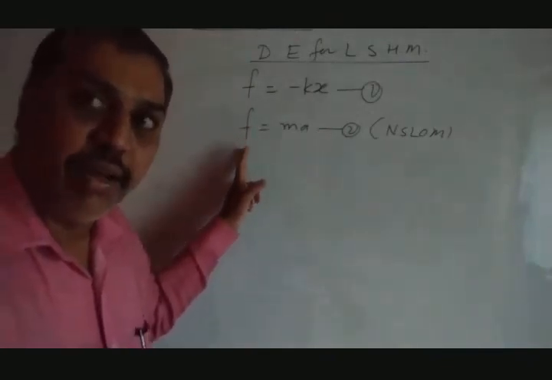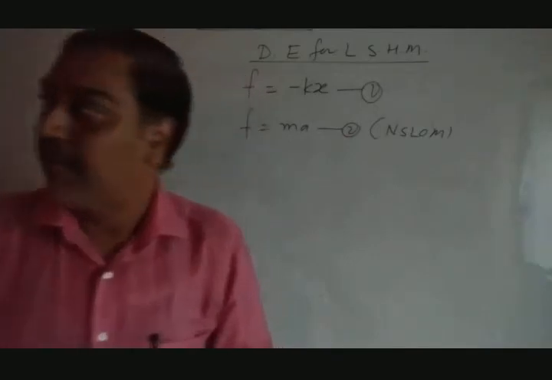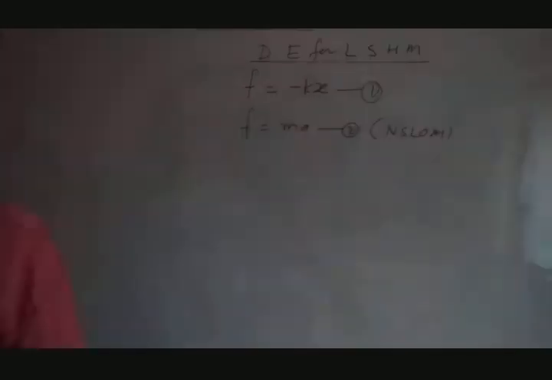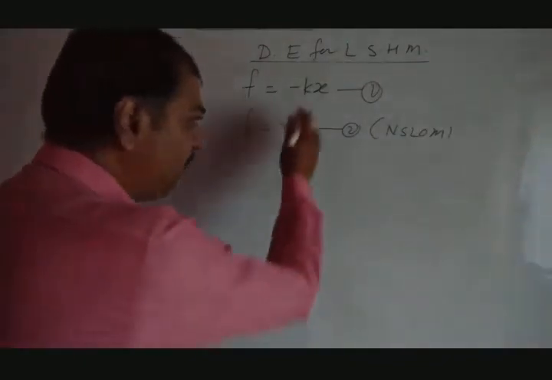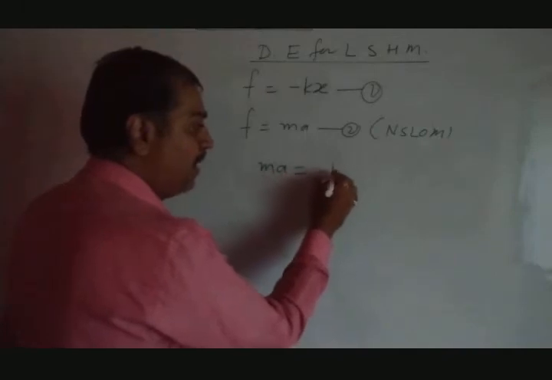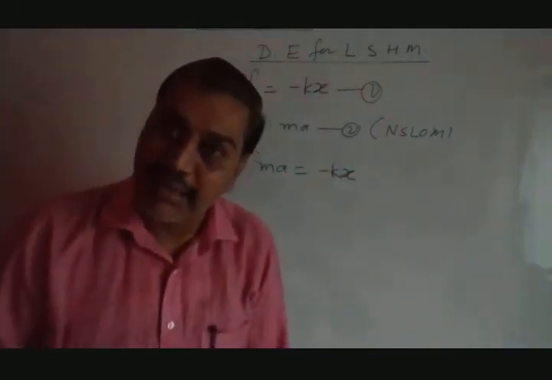If the left hand side of any equation is the same, the right hand side must be the same. So we just equate the right hand side and write ma equal to minus kx.